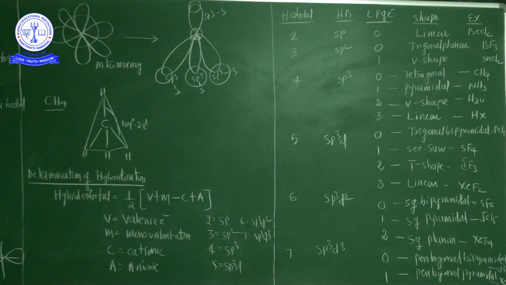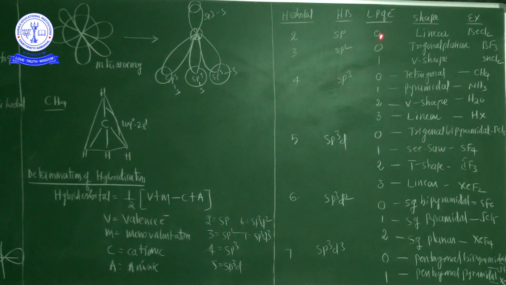Now see carefully, one by one, clearly observe. If the hybrid orbital value is 2, the hybridization is sp hybridization.